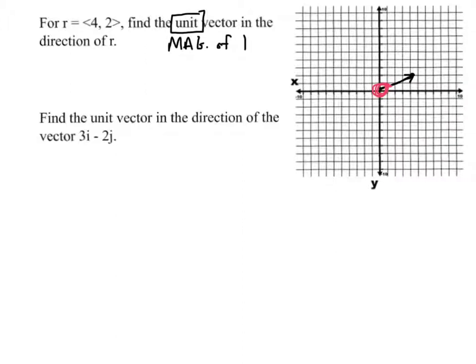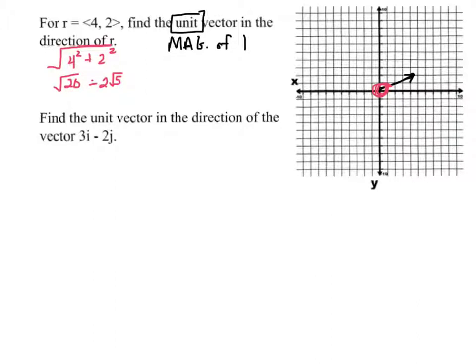Okay, we're going to start by finding the magnitude of the given vector. I want to see how long that is. So 16 plus 4, this is the square root of 20, okay, which of course we could write as 2 square roots of 5.